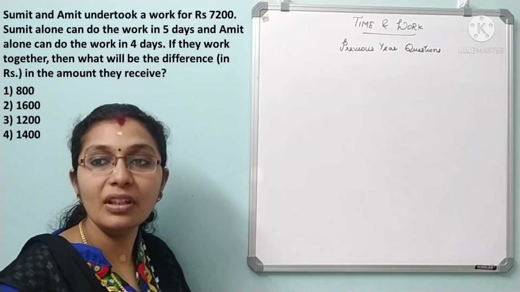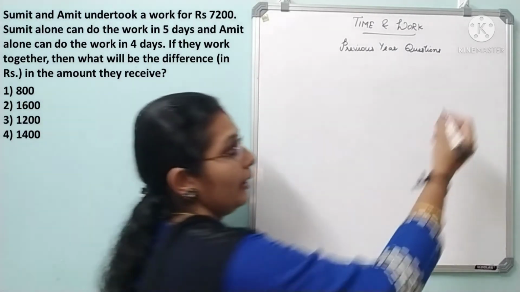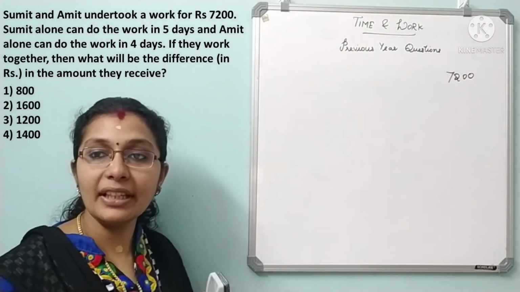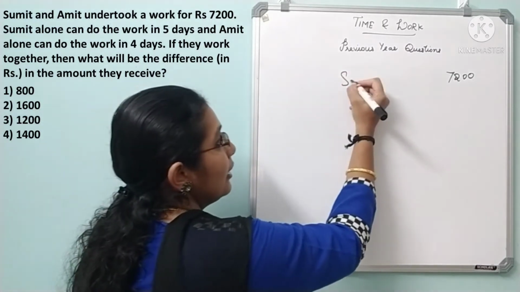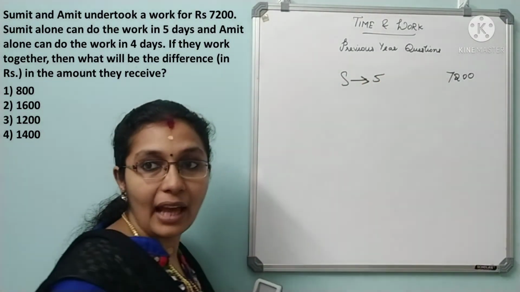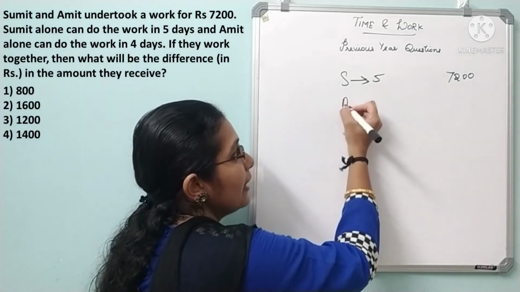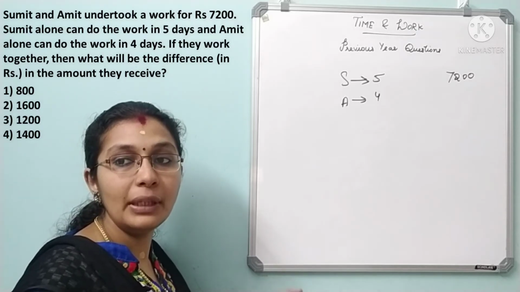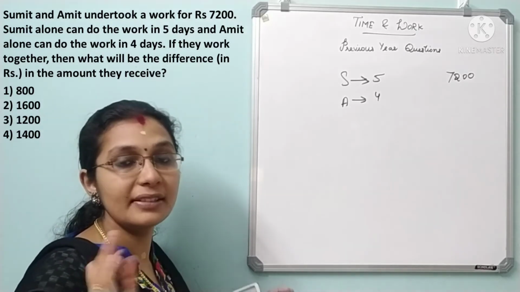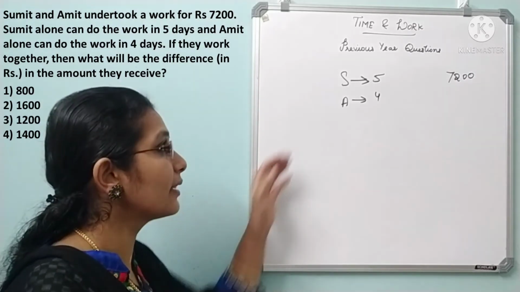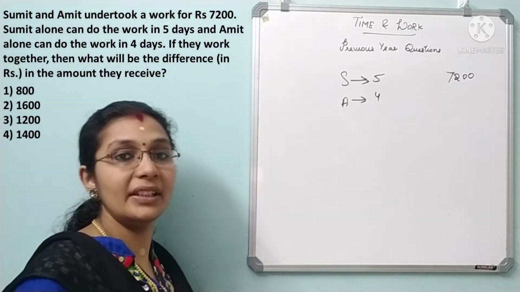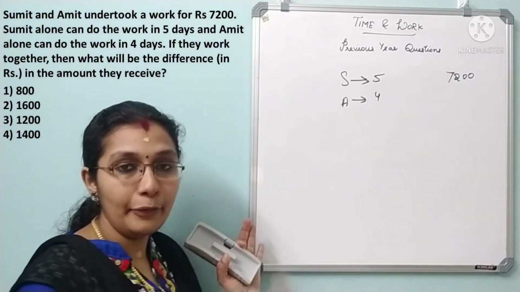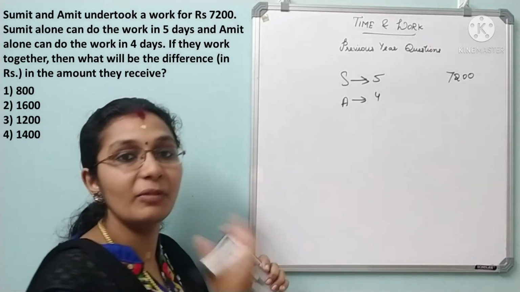Sumit and Amit undertook a work for rupees 7,200. Okay. So this is a share based problem. Okay. Sumit alone can do the work in 5 days. And Amit alone can do the work in 4 days. If they work together, then what will be the difference in the amount they receive? So listen to the question carefully. Here they are not asking for Sumit's share or Amit's share, but the difference in the amount they receive. Okay. So as usual, you will find the efficiency and solve the problem, because here it is working together.